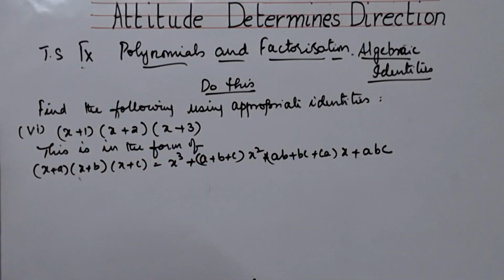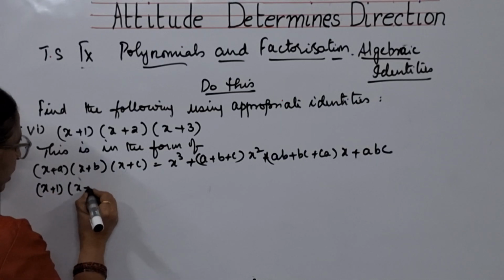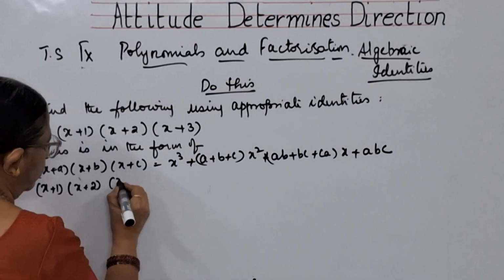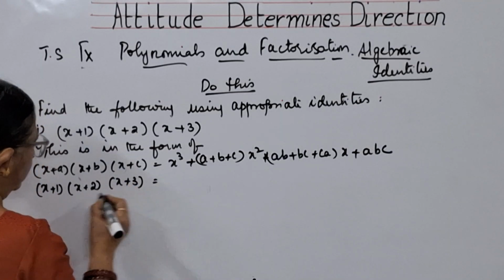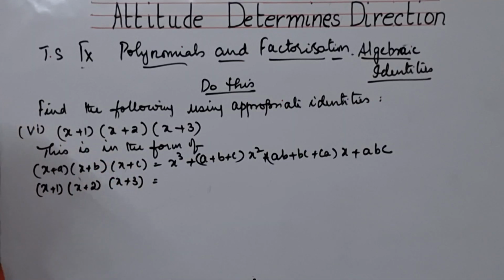This is the formula which I have taught in the last one, children. So x plus 1 into x plus 2 into x plus 3. In the place of a, 1, in the place of b, 2, in the place of c, 3.